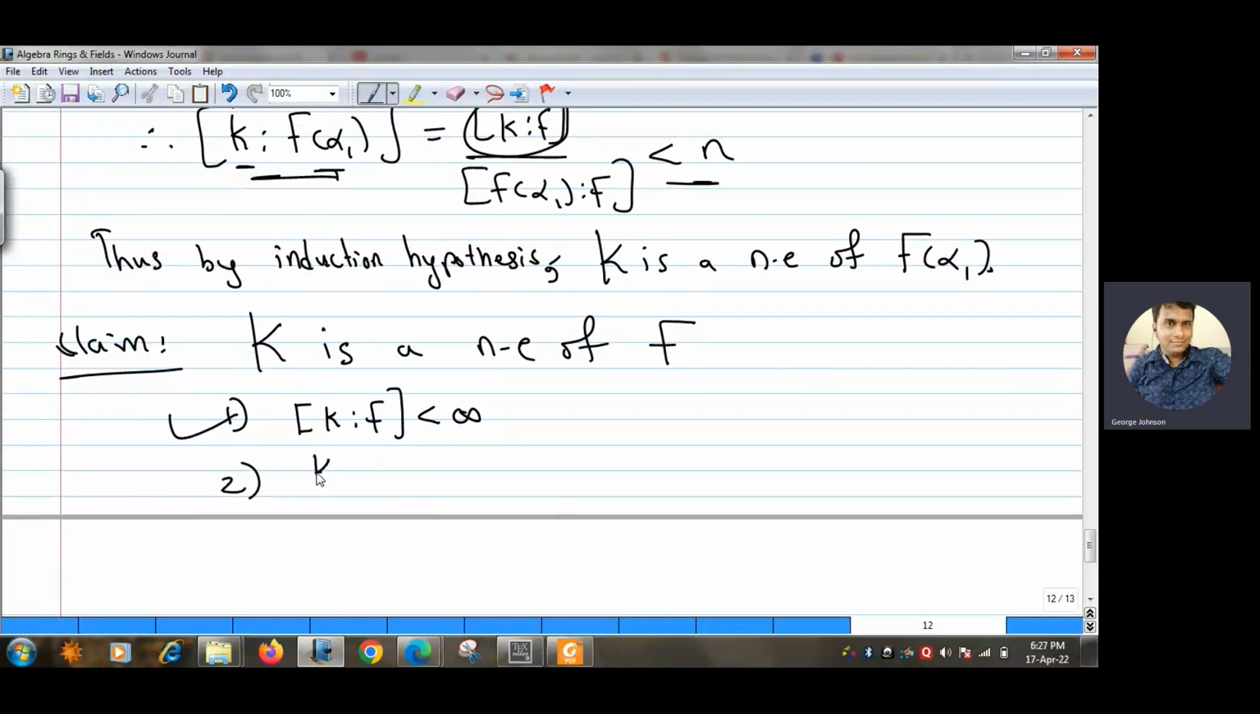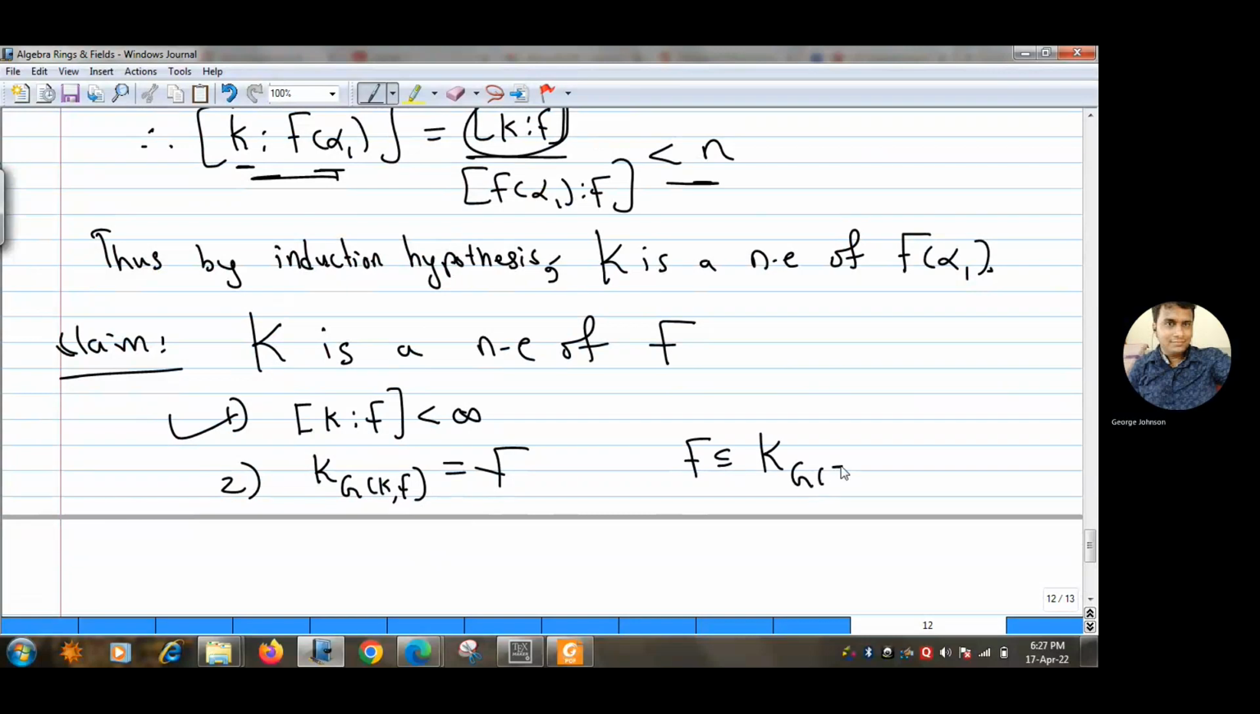Now what I have to prove is that the dimension of K^{G(K/F)} over F is the same as F. This is what I have to prove. But can you see that one thing is clear? F is always a subfield of K^{G(K/F)}. Why? What is K^{G(K/F)}?